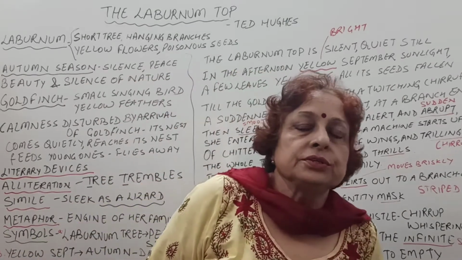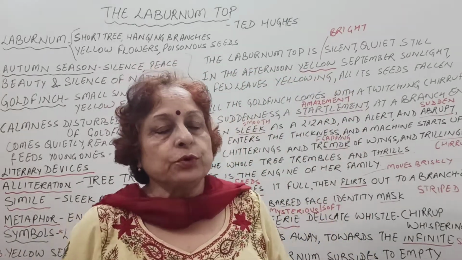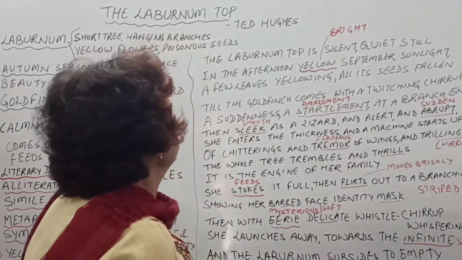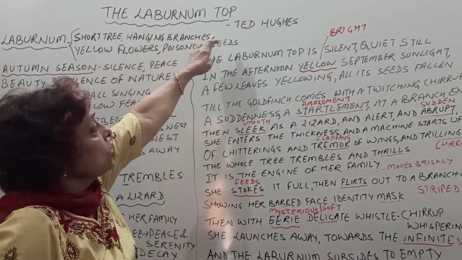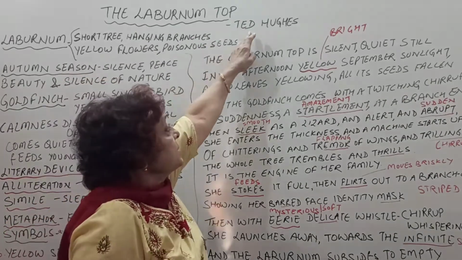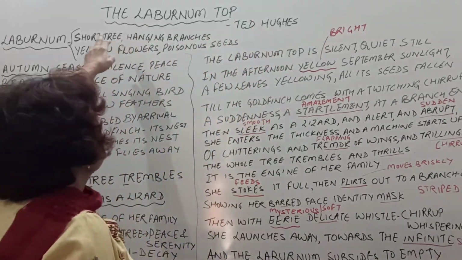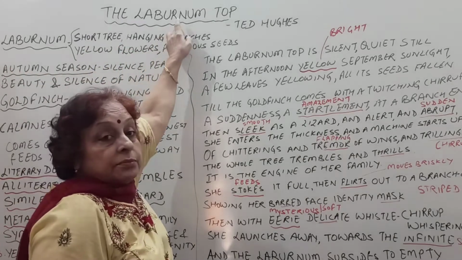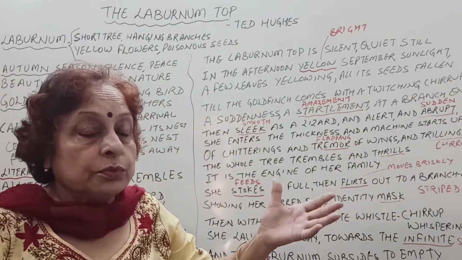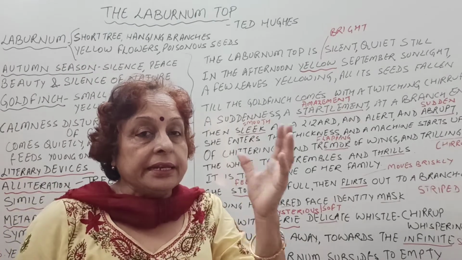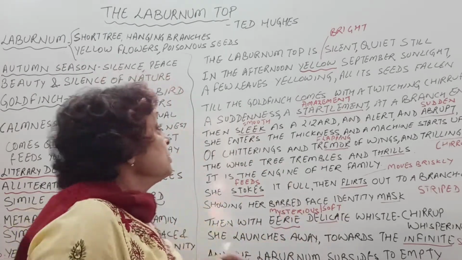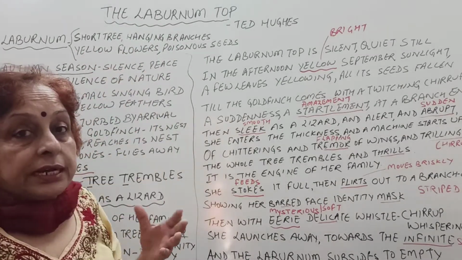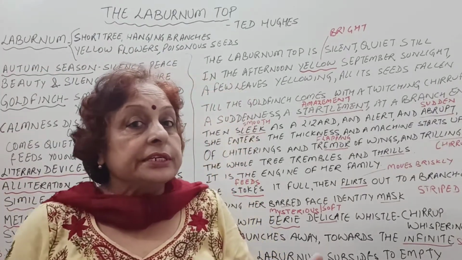Dear students, today we are going to do a poem from the class 11 English textbook Hornbill, and the name of the poem is The Laburnum Top, written by Ted Hughes. Now this poem talks about the laburnum tree, the laburnum top of the tree, that is the green cover of the tree. First of all, let us understand what a laburnum tree is.